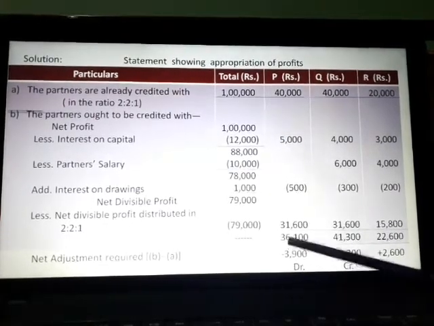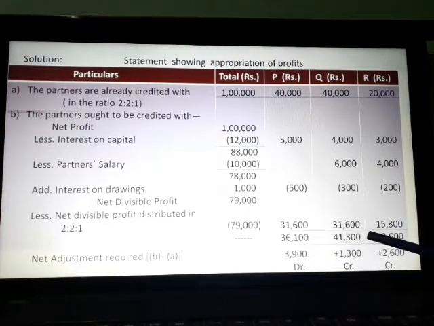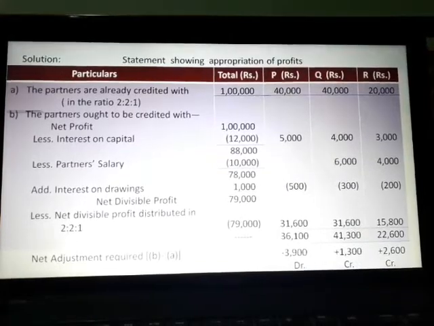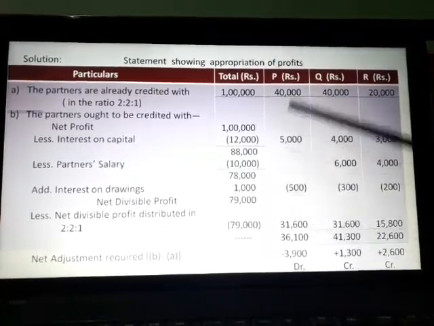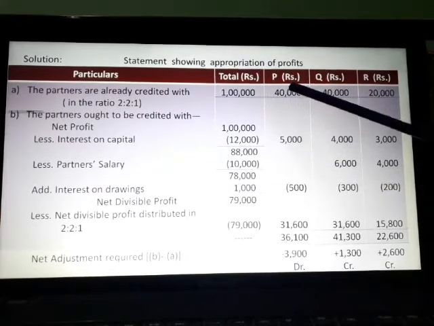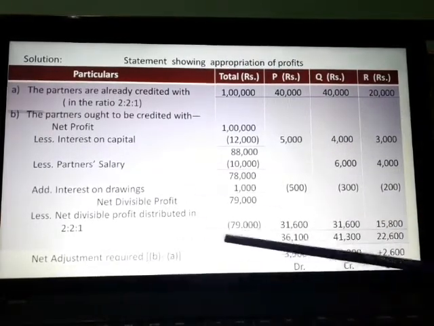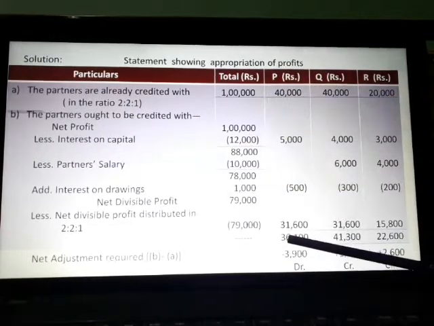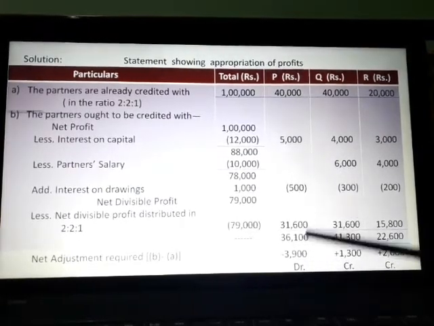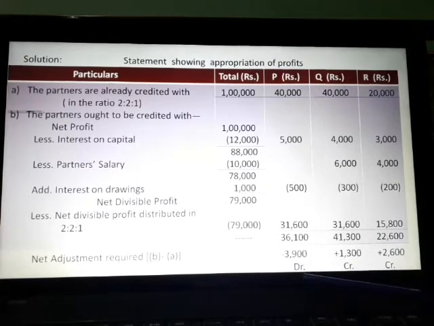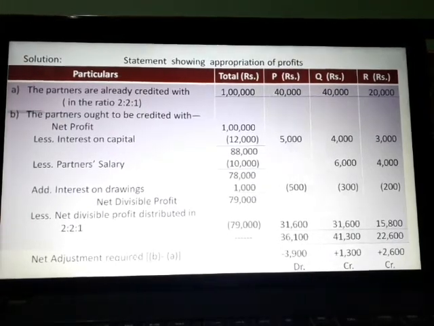That is, these are the amounts that ought to be credited, but they are actually credited with 40,000. So there is excess credit by what amount? That is, net adjustment equals B minus A. So B amount minus A amount, minus 3,900. As there is excess credit, that should be debited. So P's capital account is required to be debited.